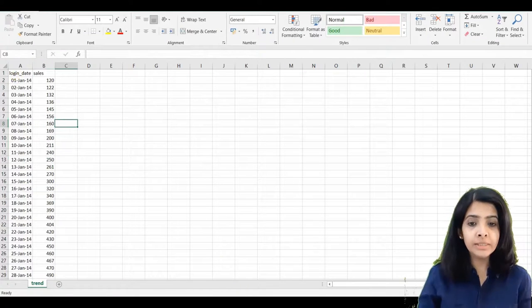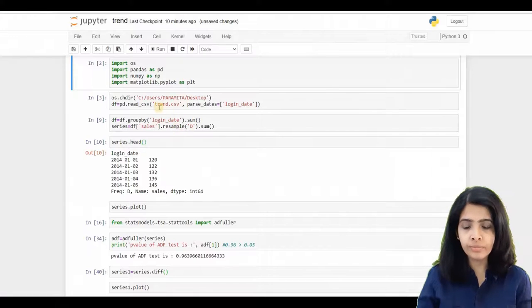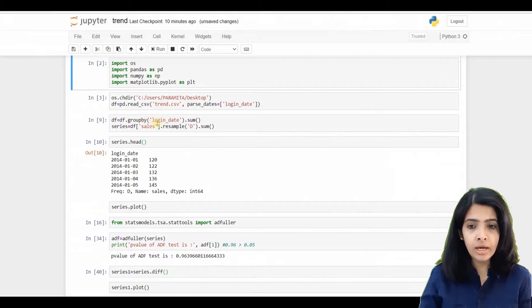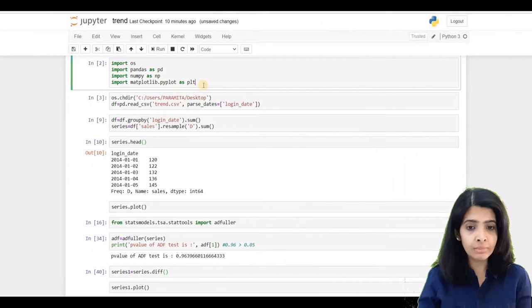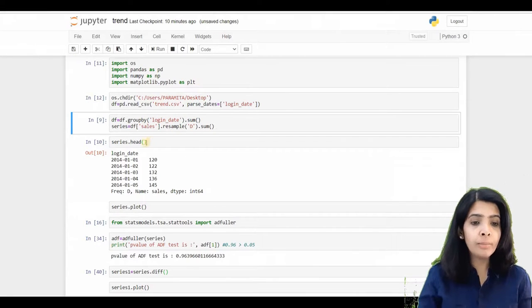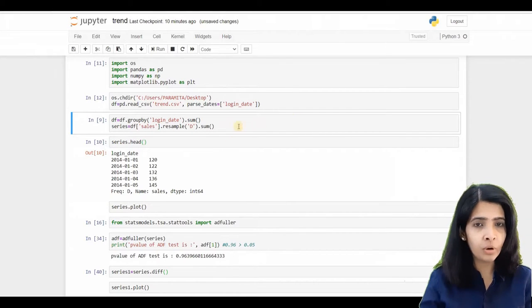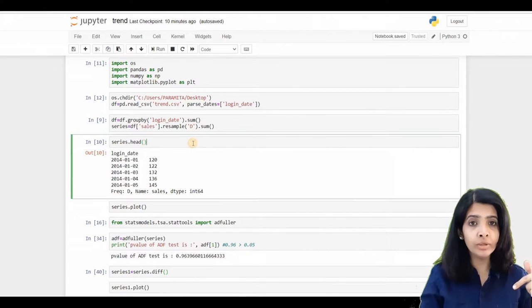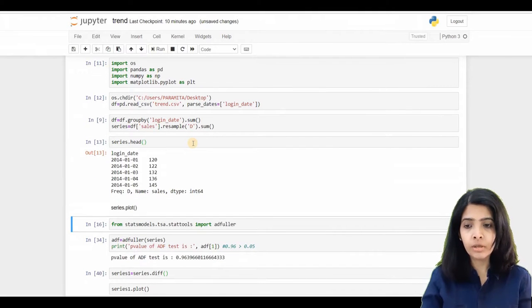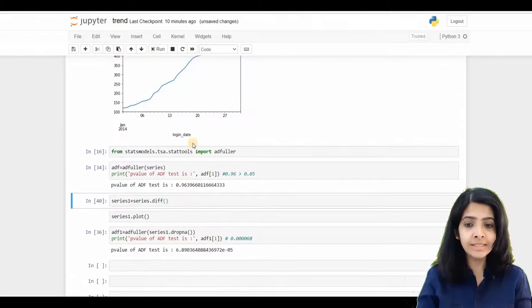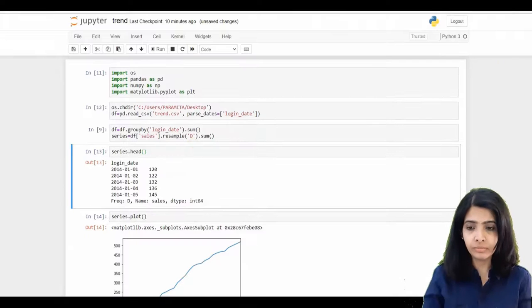I have this time series data that has trend. I'm reading the data and doing some pre-processing steps. If you want to know more about time series analysis, you can check my videos on different time series models, and the link is given below in the description box. We can plot the series and see that it has a clear trend.